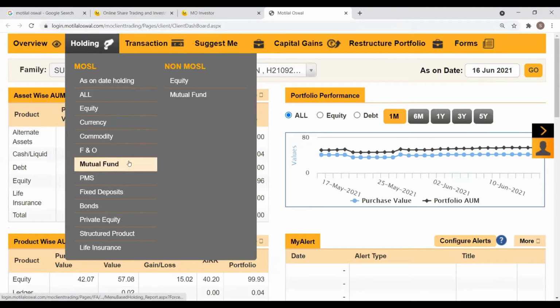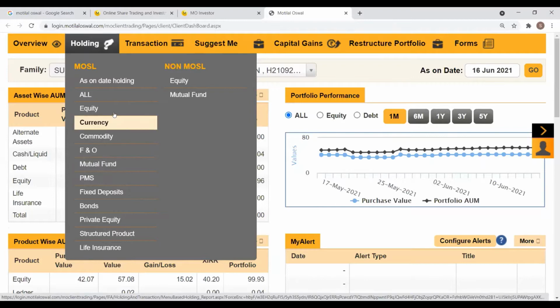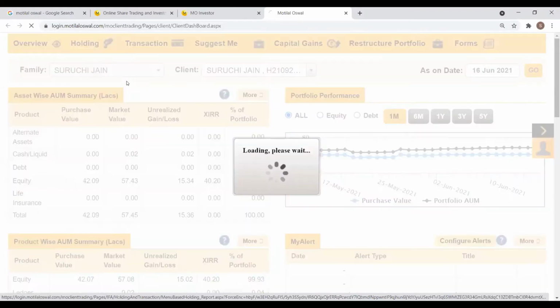You can have your holding statement for mutual funds in particular, or equity, or you can simply click on as on date holding. So once you click on as on date holding, basically your holding statement will be generated. As a default, Motilal Oswal sticks to the last traded date. So in that case, it will be for today. It might take a while to load up. So yeah, just wait for a second.